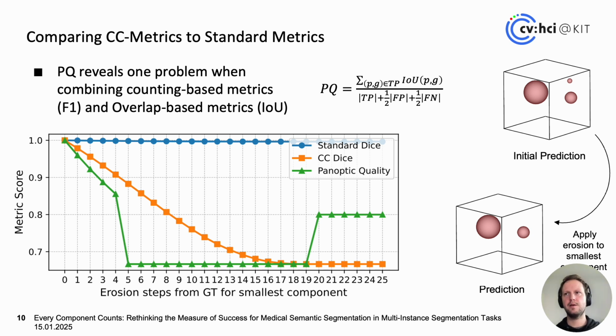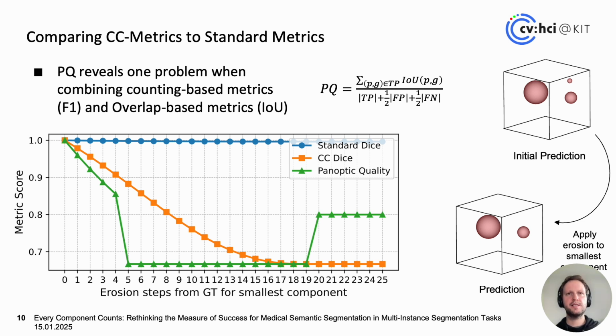To understand what's happening here, we will look at the formula, and we can see that at some point the true positive component will turn into a false positive component as soon as it falls below the 0.5 IOU threshold. Then suddenly it is no longer considered for the IOU, and it suddenly increases this denominator part here, and therefore we have a sharp decrease, which we find undesirable, as the difference here is only a couple of pixels.